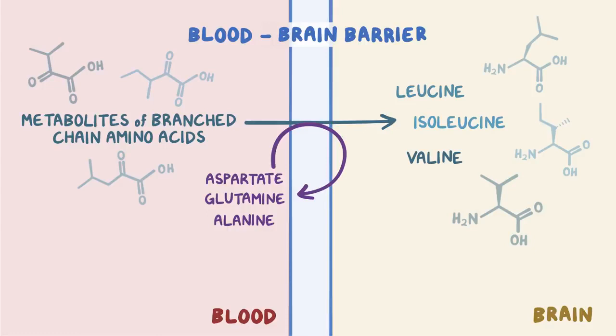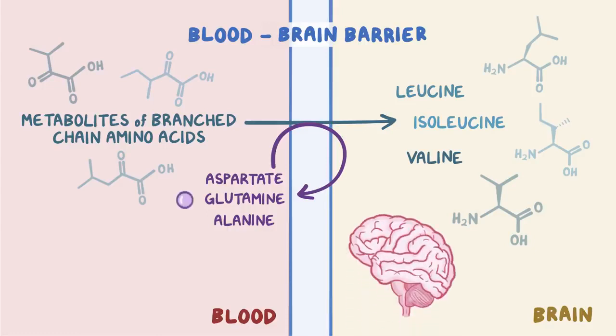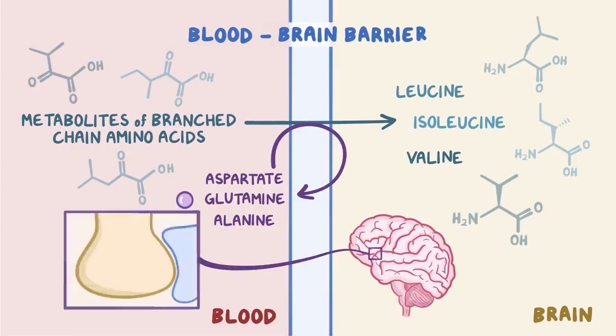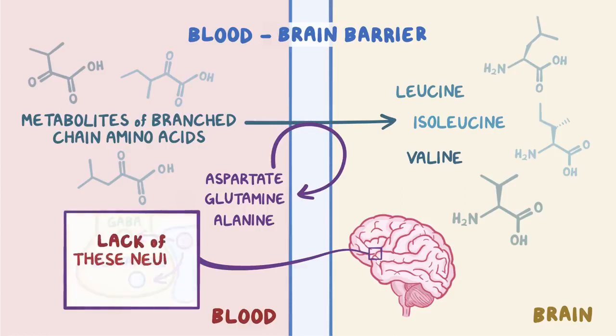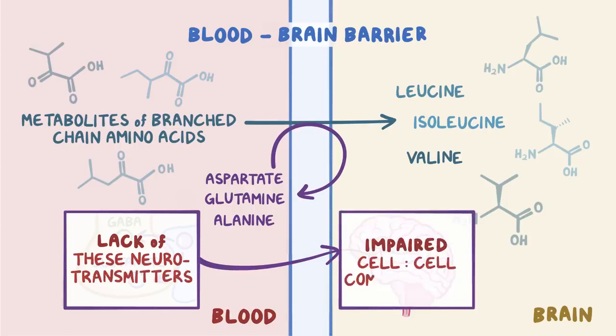These amino acids are important for brain function and development, especially glutamine, because it's needed to synthesize inhibitory neurotransmitter gamma-aminobutyric acid and excitatory neurotransmitter glutamate. Lack of these two neurotransmitters impairs cell-to-cell communication.